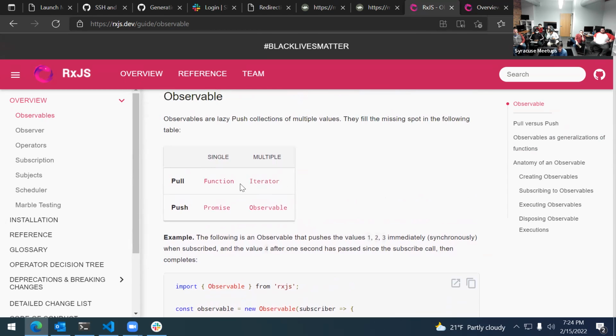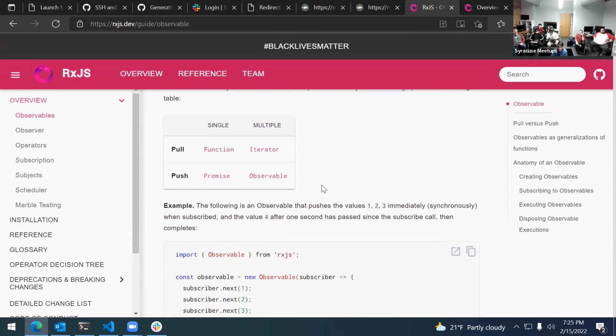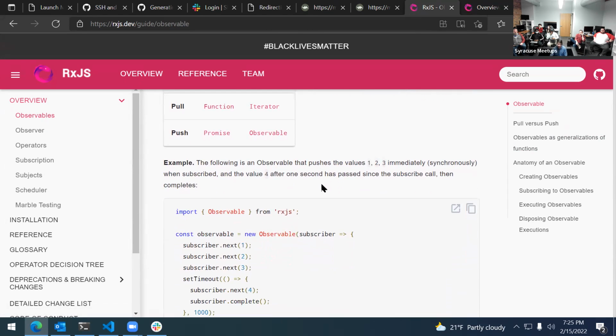Okay, so if you're pulling something, you can use a function. But if you're pulling multiple values, you want an iterator. If you're pushing something, you want a promise. But if you have multiple things, you use an observable. So the function, promise, and iterator are all native JavaScript things. Technically, observables are now too, but RxJS provides their own version of observables with all these other extra things. I believe observables are native now, as of like ES6. I don't know that.